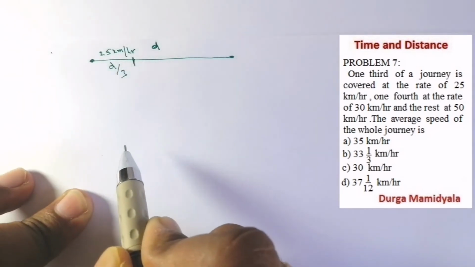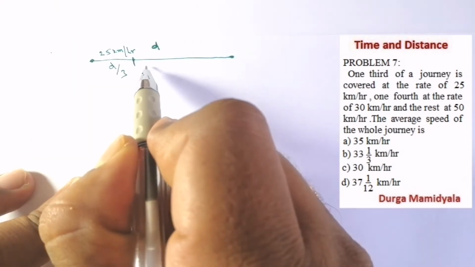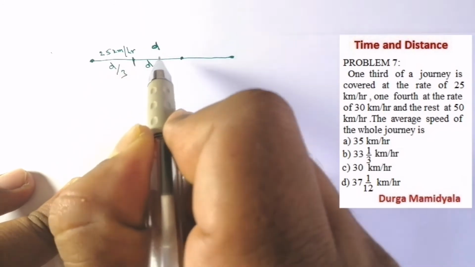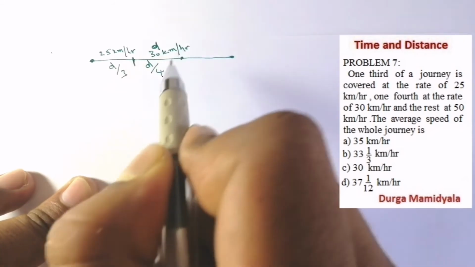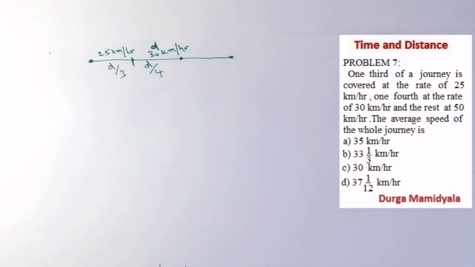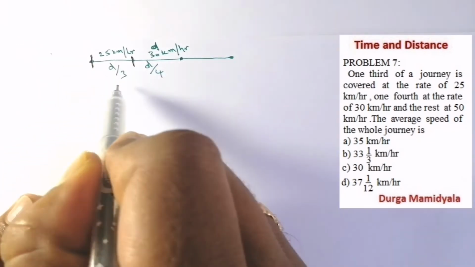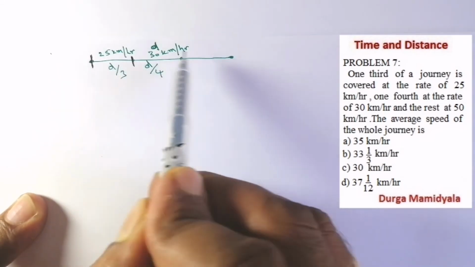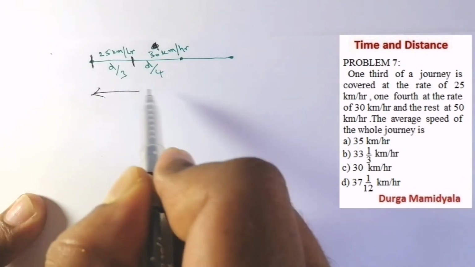And 1/4 at the rate of 30 km per hour. So for the 1/4 journey, he has moved with the speed of 30 km per hour. So what do we have here? We are given that the first 1/3 of the journey... Suppose the distance is not given, so we are assuming that we have distance d. The total distance from here to here is d.